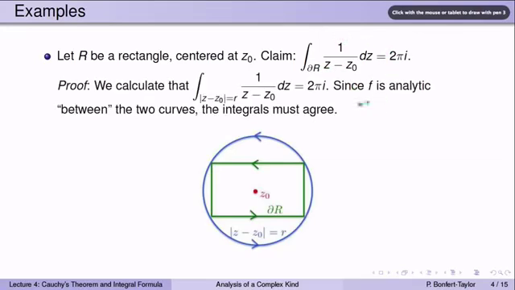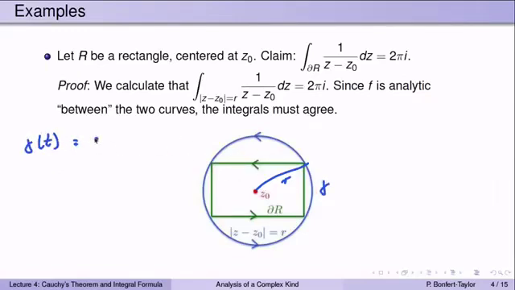But we can use the Cauchy theorem to make our lives much easier. In fact, what we do is, instead of calculating the integral over the green curve, we calculate the integral over the circle centered at z0 that passes through the four corners of the rectangle. So I call the radius necessary to do so r. Now, if we integrate over the circle of radius r the function 1 over z minus z0, it's pretty easy to see that you get 2 pi i because you can find a parametrization of that curve. The curve will then be parameterized, I call this gamma. Gamma of t could be parameterized as z0 plus r e to the it.